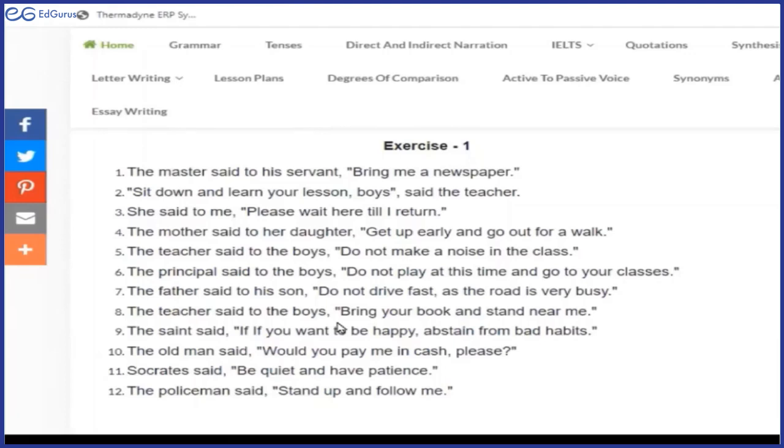The teacher instructed. Is it an instruction? The teacher said to the boys, bring your book and stand near me. Command, order. The teacher ordered the boys to bring their book and stand near her. Right? Okay. The saint said, if you want to be happy, abstain from bad habits. No. This is not an imperative. Leave it. Okay. The old man, no, this is also interrogative. Yes. Socrates said, be quiet and have patience.